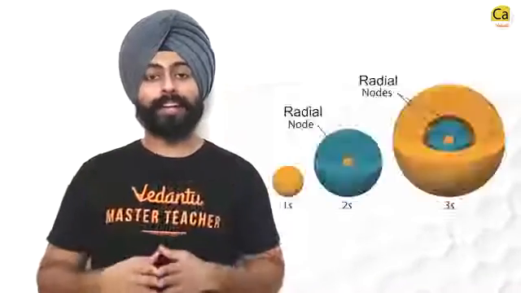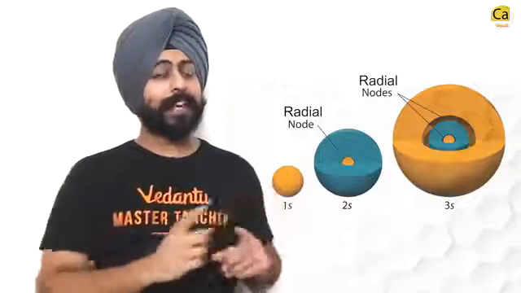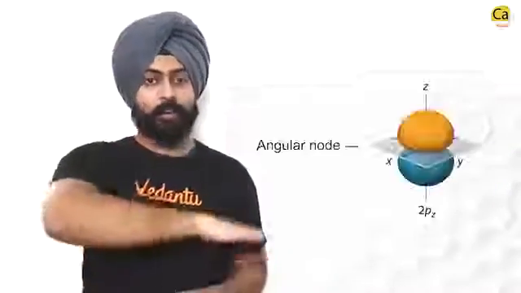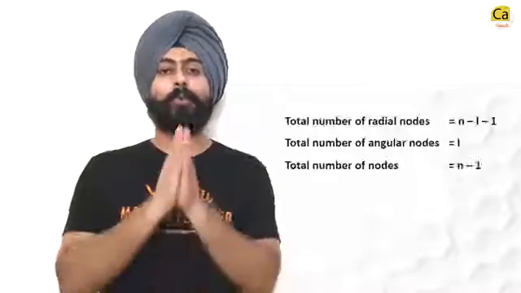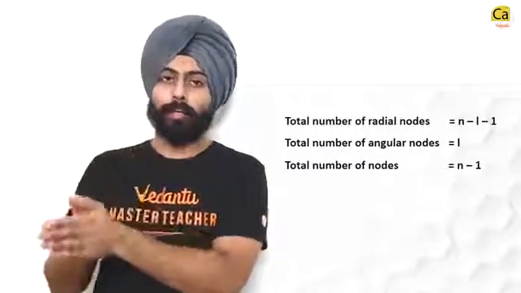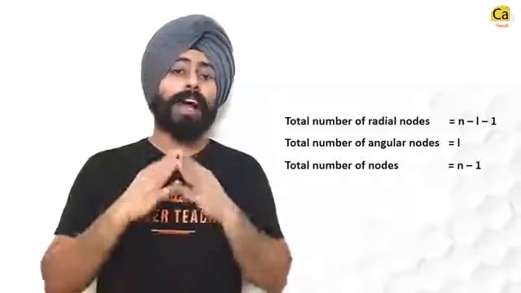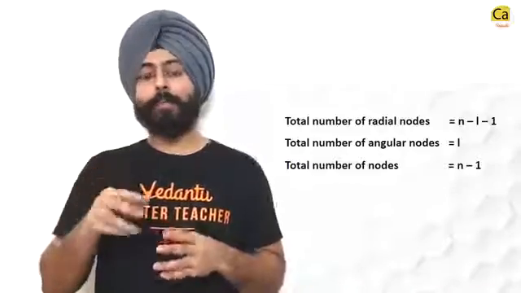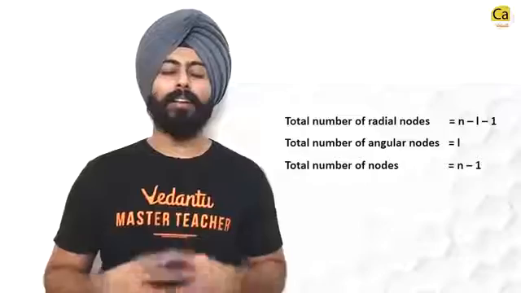Nodes are of 2 types: radial nodes that occur along the radius, and angular nodes that occur at an angle. The formula for the number of radial nodes is equal to n minus L minus 1. The formula for the number of angular nodes is equal to L. So the total number of nodes in any orbital becomes n minus 1. Alright, so that was the structure of the atom in 15 minutes or less. I'm sure this would have helped you.